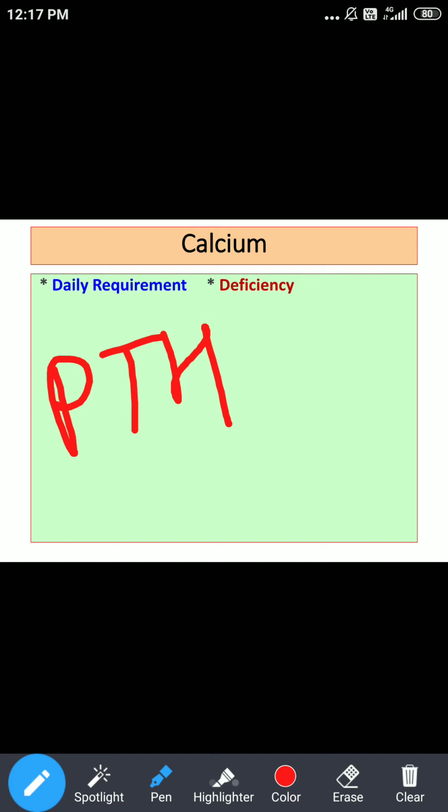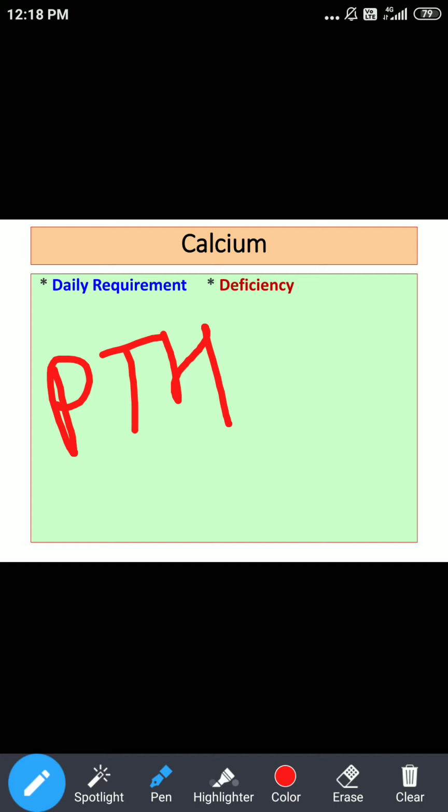Okay, so the endocrinal disorder we can call hypoparathyroidism. Hypoparathyroidism may occur due to various reasons. Sometimes it may be idiopathic, genetic, autoimmune, or even it can occur following surgery.